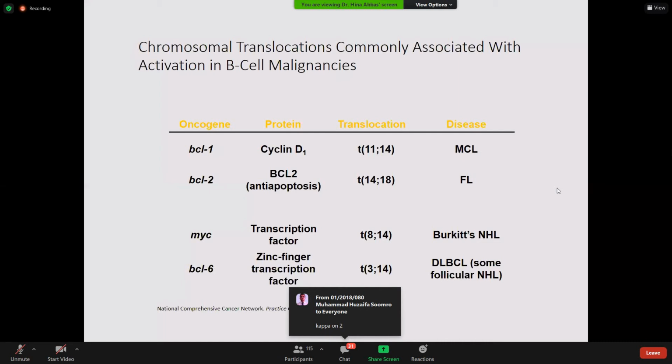Then in DLBCL, translocation 3;14. Which oncogenes are there? BCL1, BCL2, BCL6. BCL1 is for mantle cell lymphoma, BCL2 is for follicular lymphoma, and BCL6 is for DLBCL. Which one is the anti-apoptotic gene? BCL2. Very good.